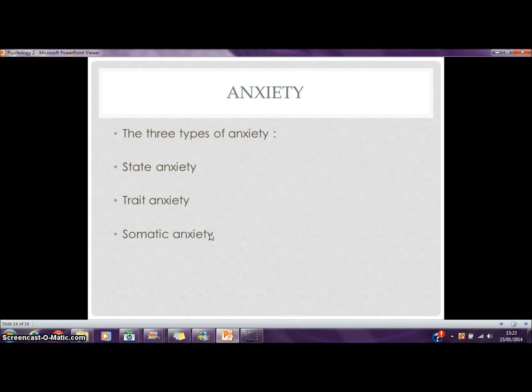Anxiety. A definition of anxiety is: anxiety is the result of an interaction between an individual and the environment. It is an emotional response to what has been placed on the individual due to the environment. There are 3 types of anxiety: state anxiety, trait anxiety, and somatic anxiety.